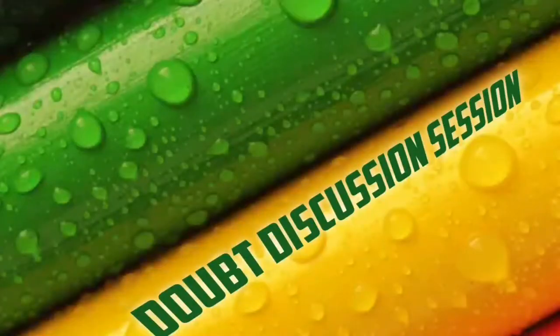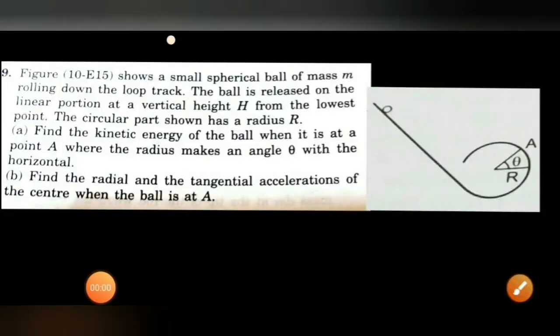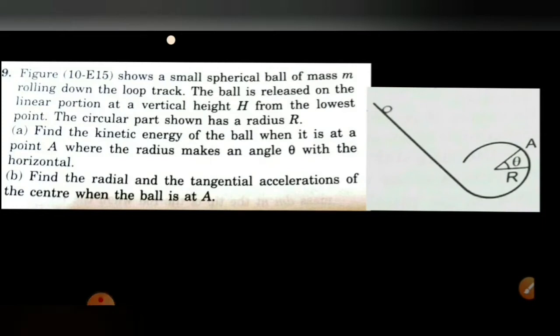Next doubt has been asked by Animesh. Let's take the doubt. There is a question. It reads like this: the figure shows a small spherical ball of mass m rolling down the loop track. The ball is released on the linear portion at a vertical height h from the lowest point. The circular part shown has radius capital R.